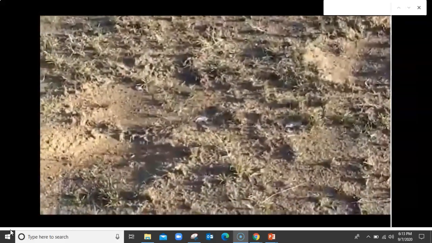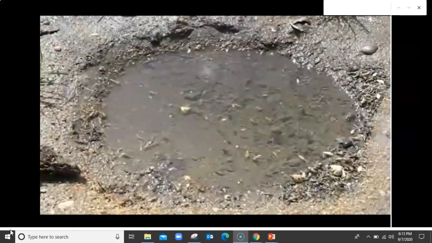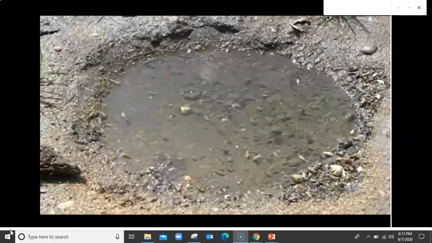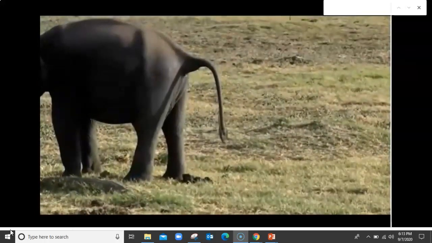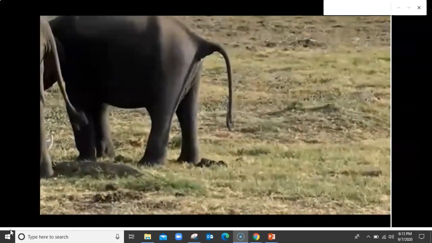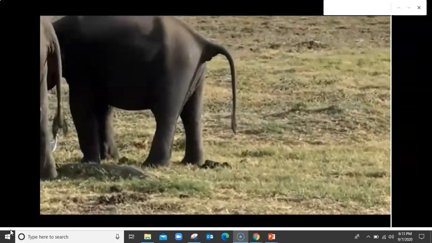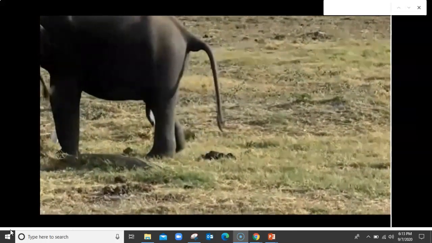The elephant changes the environment just by walking around and making tracks, because sometimes the tracks fill with water and provide a place for small animals and insects to live. And that's not the only type of environment the elephant creates. Even what comes out is useful for other creatures here.